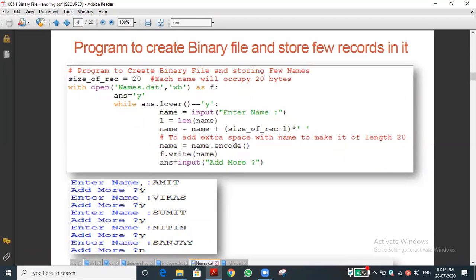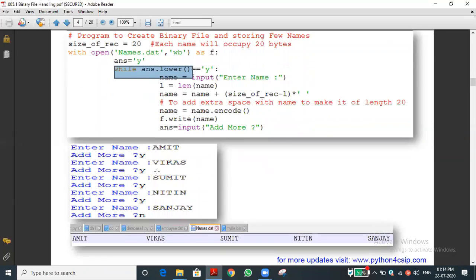They are giving y. That y is converted to lowercase. Again it is getting the input. Vikas, Sumit, Nitin, Sanjay. Likewise, they entered the 5 names. Finally, they gave n. That n is stored in ans, so it will be converted to lowercase. Is n equal to y? The condition is false, so the while loop fails to execute and terminates.